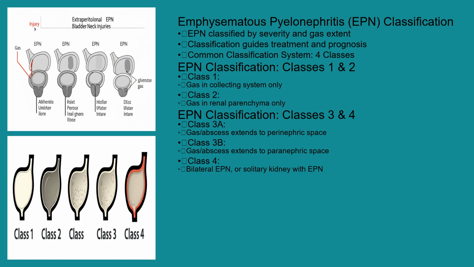Class 3 involves extension of gas or abscess to the perinephric space. And Class 3B involves extension of gas or abscess to the perinephric space. Class 4 is defined by bilateral EPN, or a solitary kidney with EPN. This classification is important because it helps guide treatment decisions and predict prognosis.